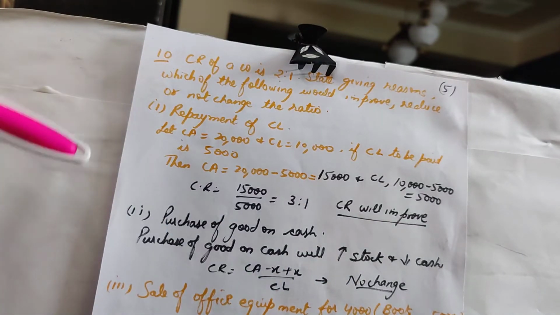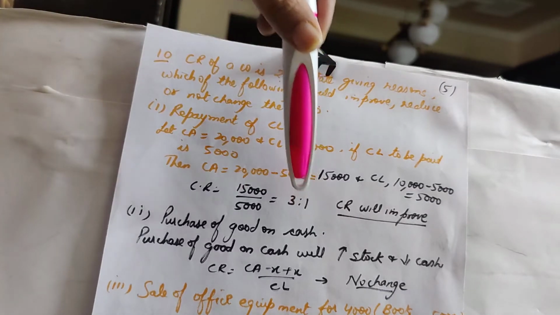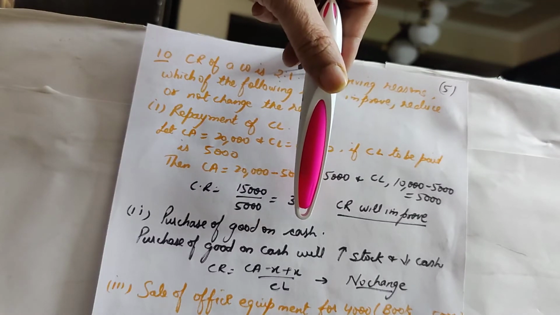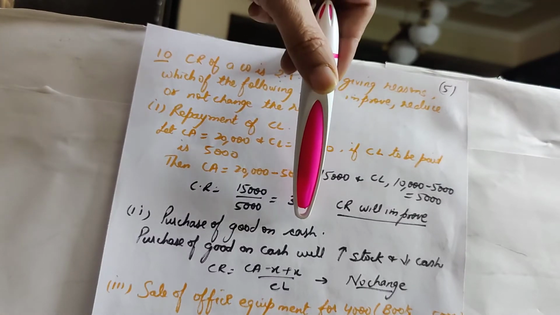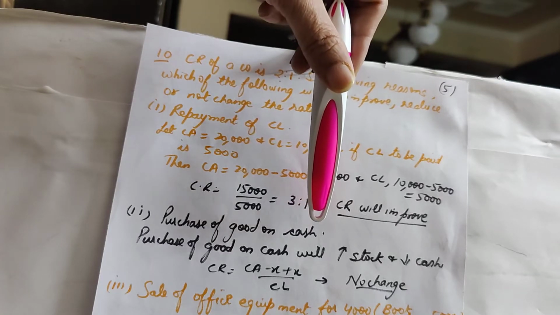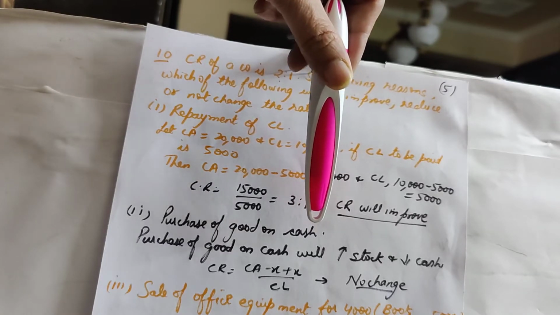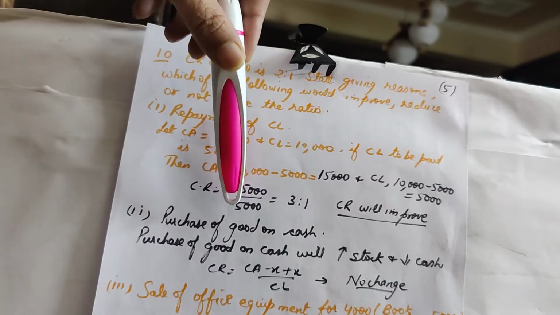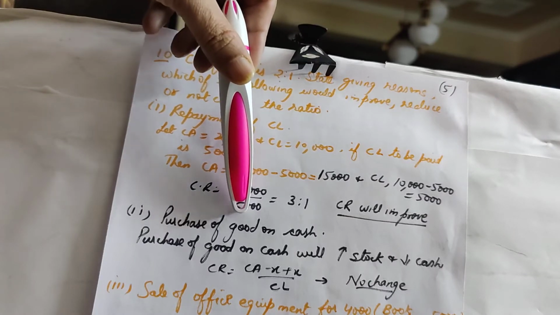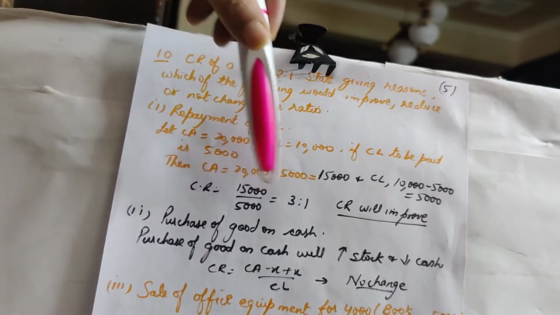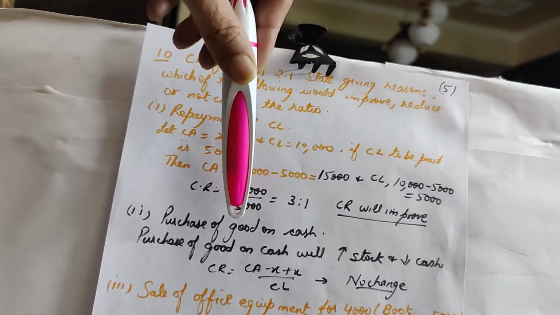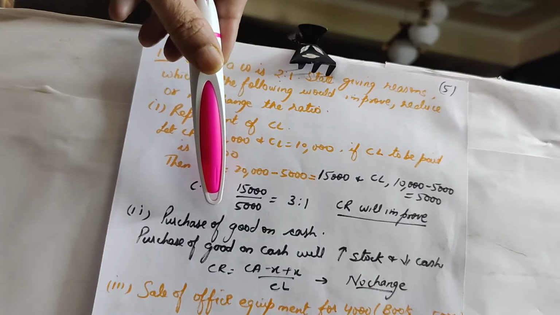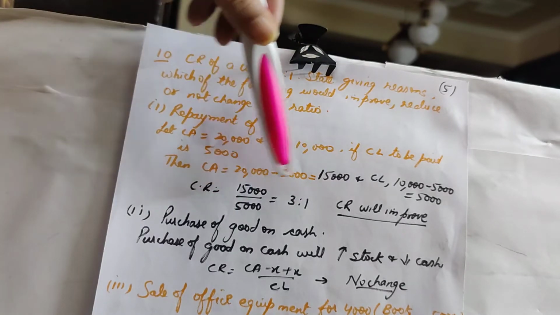Now let's take up the next case, purchase of goods on cash. Again, purchase of goods on cash. Of course, cash has been used in order to purchase goods. Cash will decrease, right? It means current assets will decrease by the cash that has been paid to purchase goods. Now goods are part of inventory, and inventory is part of current assets. So you can say that purchase of goods on cash will impact two current assets. It will impact cash and it will impact stock or inventory. Inventory will increase, cash will decrease.